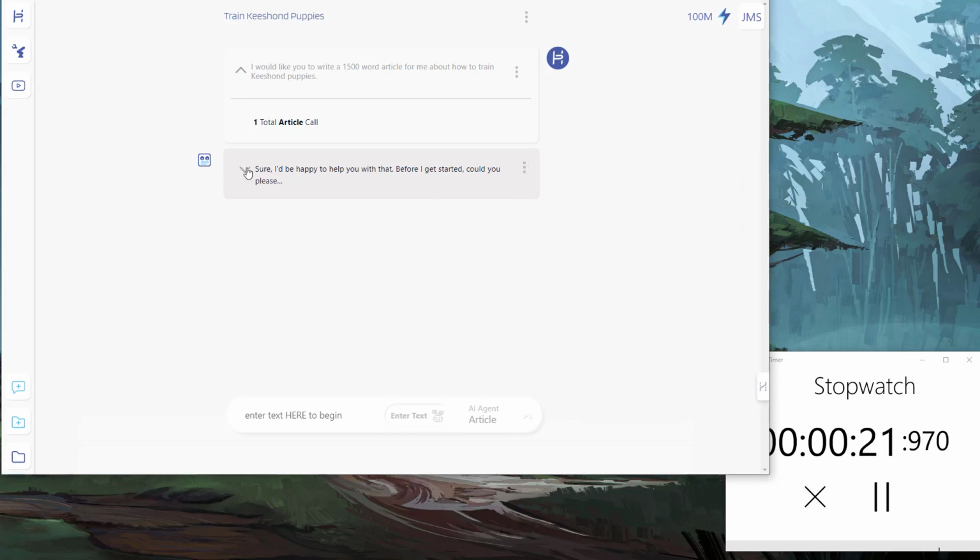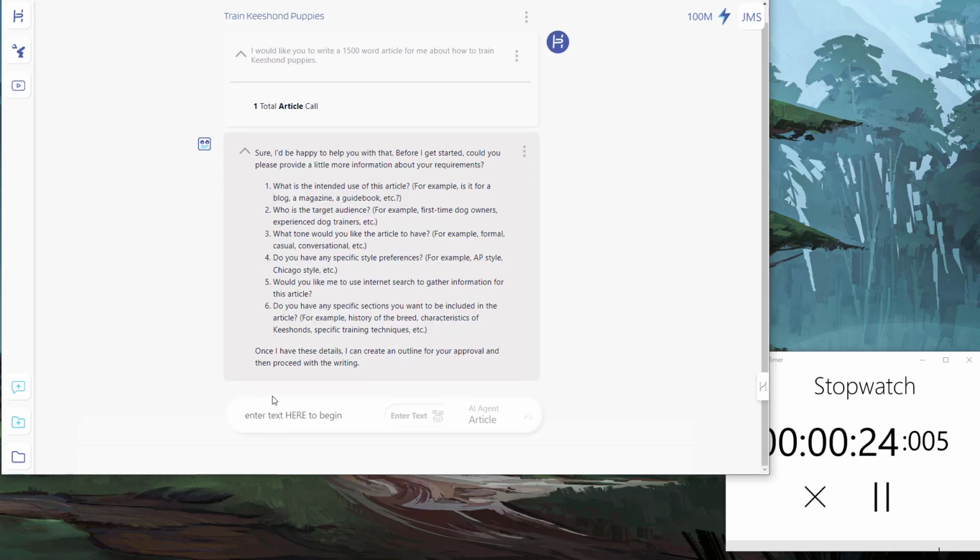Let's see. Now it's asking some questions, so let's do a quick answer. What is the intended use? Let's say a blog to new Keeshond puppy owners. I used to have Keeshonds when I was growing up, so it was an interesting thing that I thought of. And specifically, we're going to test 1,500 words. Let's see how close I can get to that. What was the tone? Let's say casual.